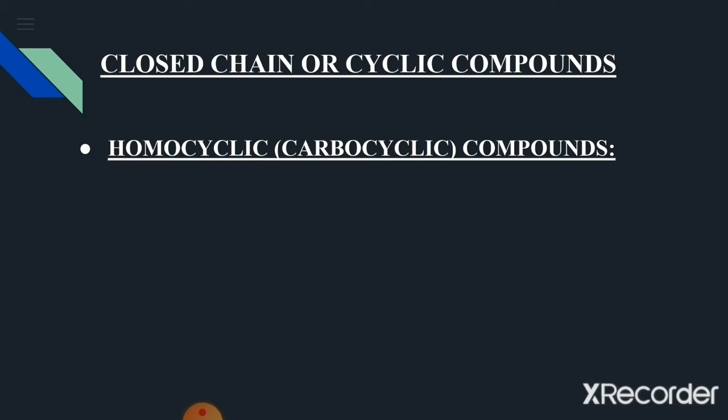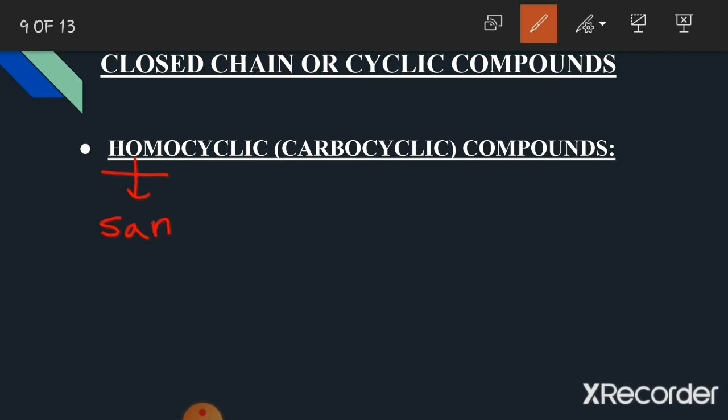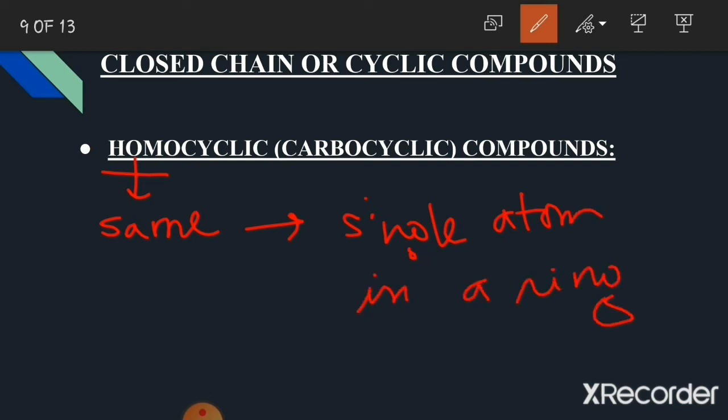Now what are homocyclic compounds? As the word homo means same, this means that these are cyclic compounds having only a single kind of atom in a ring, and since it is an organic compound, that single atom is carbon. So all the organic compounds that are cyclic in nature and have only carbon atoms in the ring are called homocyclic or carbocyclic compounds.